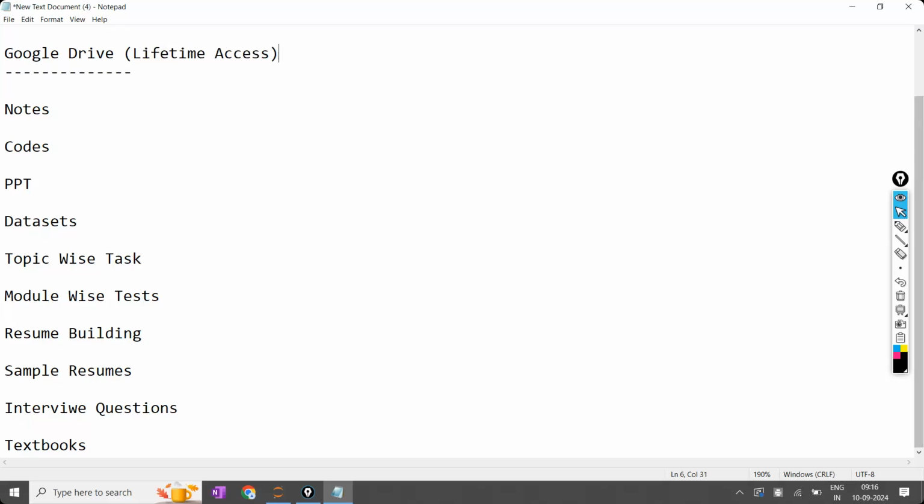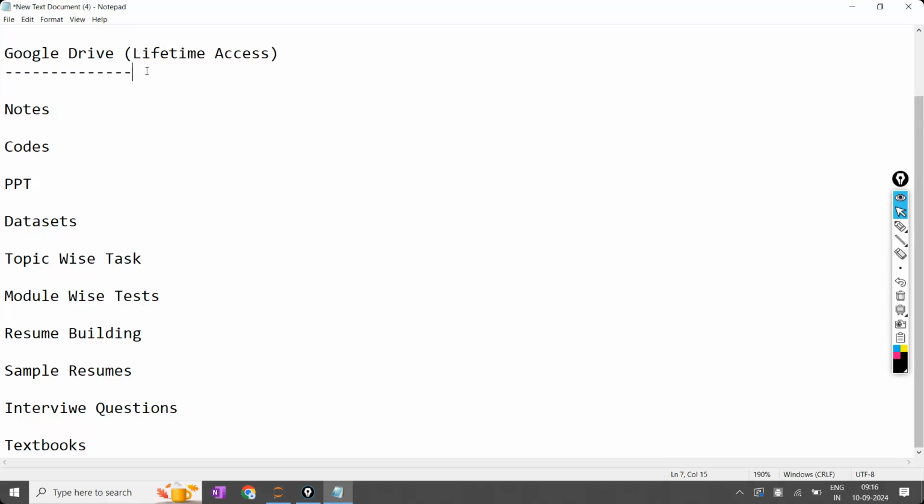Recordings will not be shared in the Google Drive. Recordings will be shared only to the paid students separately. Recordings will not be shared in the Google Drive because recordings are not free; recordings are a separate paid one. So that will not be available in the Google Drive.